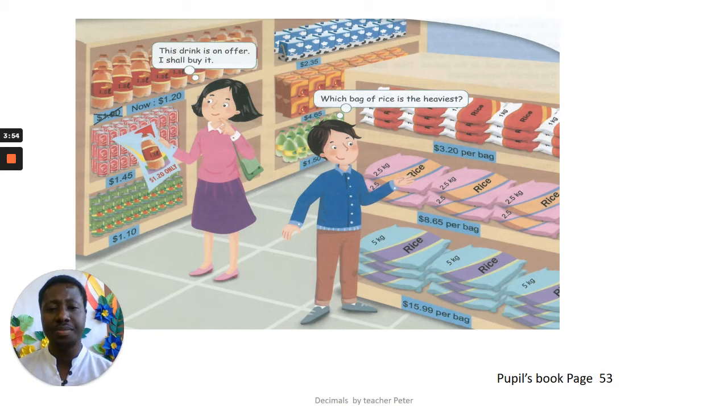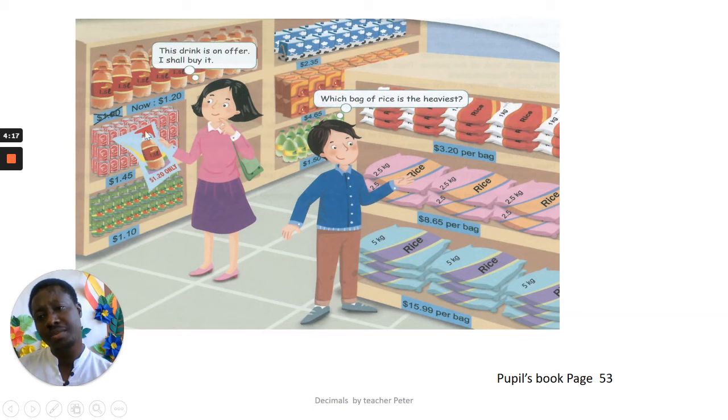Let's look at the rice. How many kilos of the rice do you see? You could see 5 kilograms, 2.5 kilograms. Now, check the price. $15.99, right?